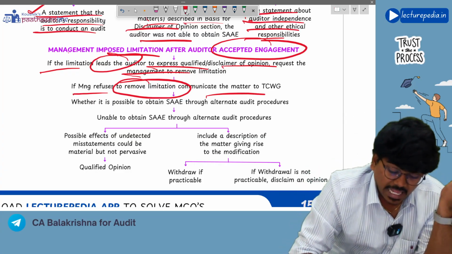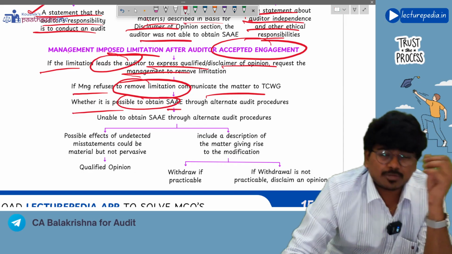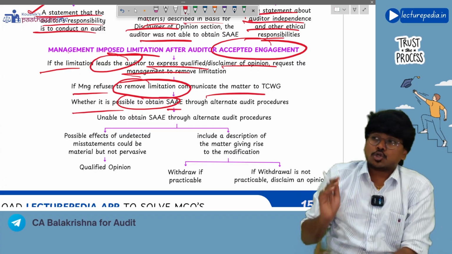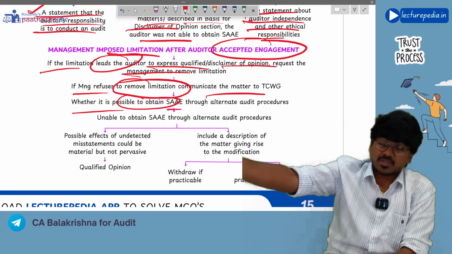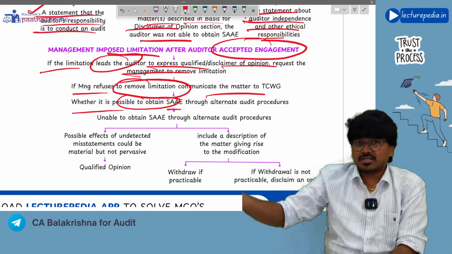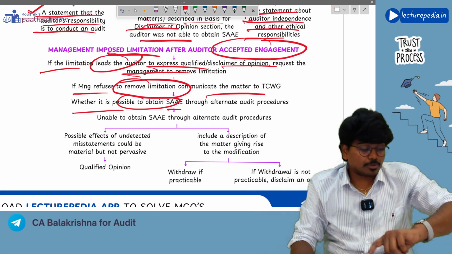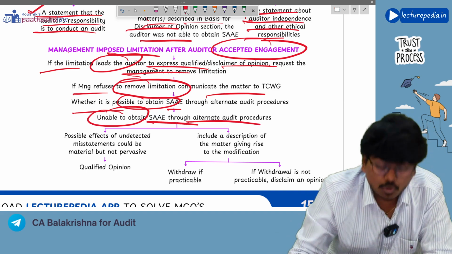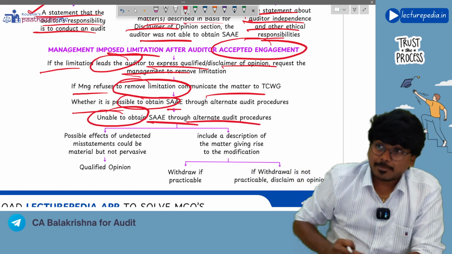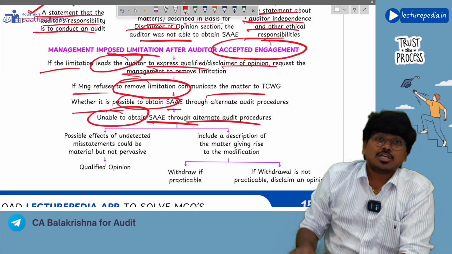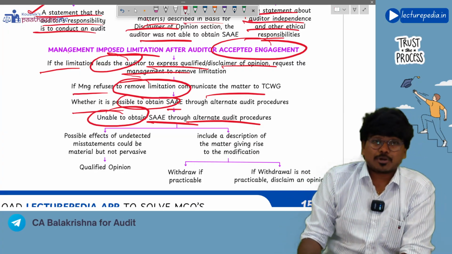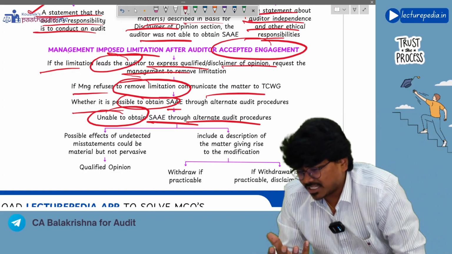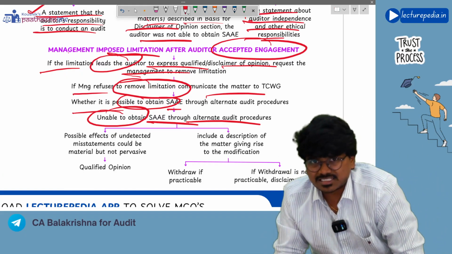You will communicate to them, and you will see whether it is possible to obtain sufficient appropriate audit evidence through alternate audit evidence. Okay, management is not allowing me to go to physical inventory verification. Whether I can obtain audit evidence about inventory by performing some alternate audit procedures, that you will see. Next, unable to obtain sufficient appropriate audit evidence through alternate audit procedures also. So by performing alternate audit procedures also, you are not able to obtain sufficient appropriate audit evidence. And since you are not able to obtain audit evidence, you will give either a qualified or disclaimer of opinion.